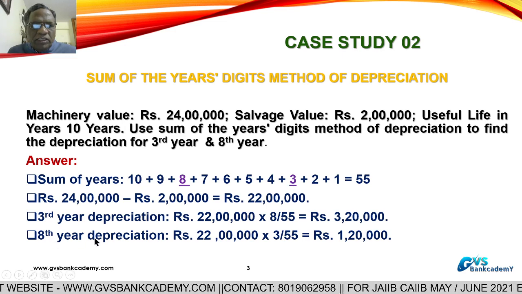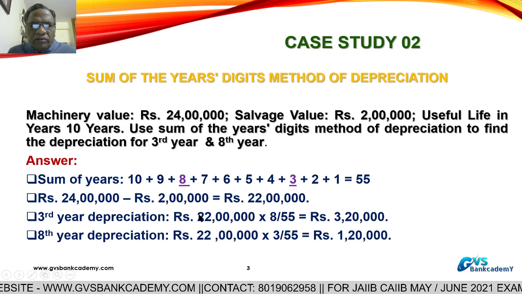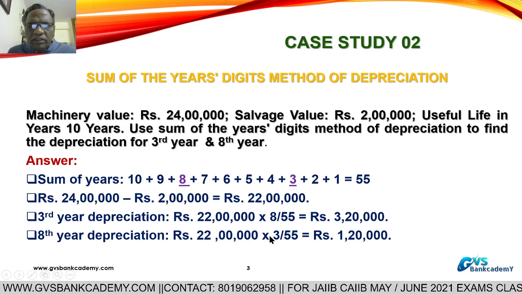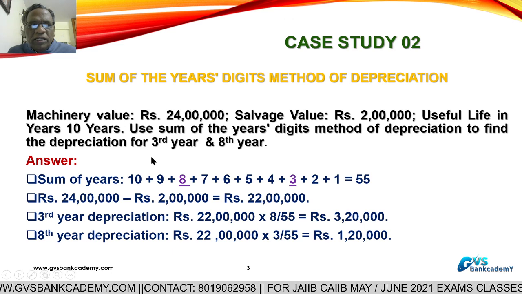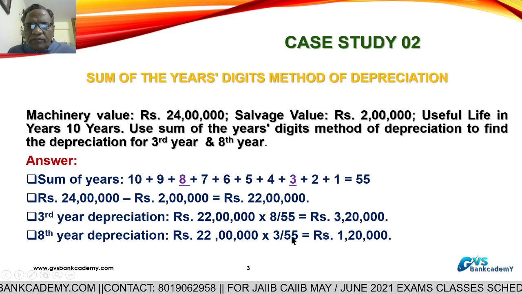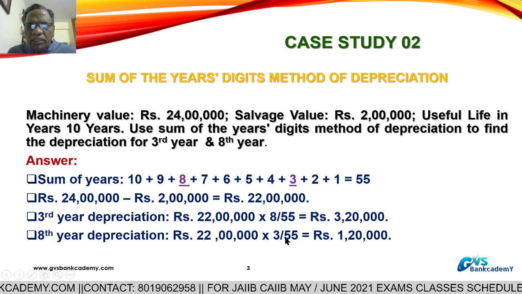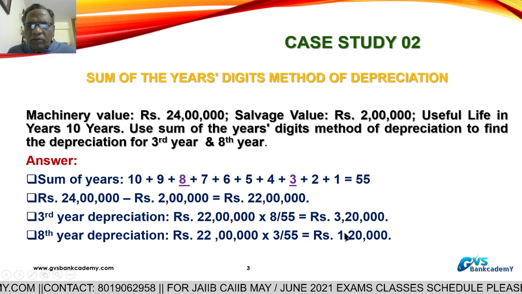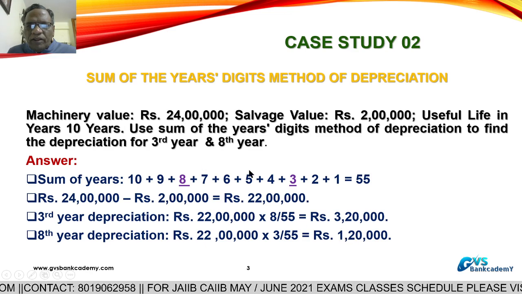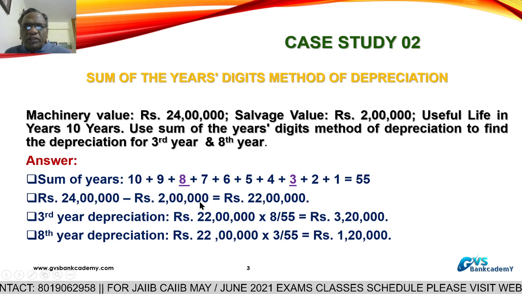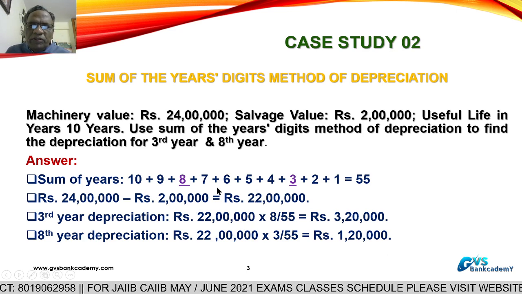So the 8th year depreciation is, on 22 lakhs, 22 lakhs into 3 divided by 55. The 8th year depreciation is 1,20,000. In this manner, you can calculate for any number of years.